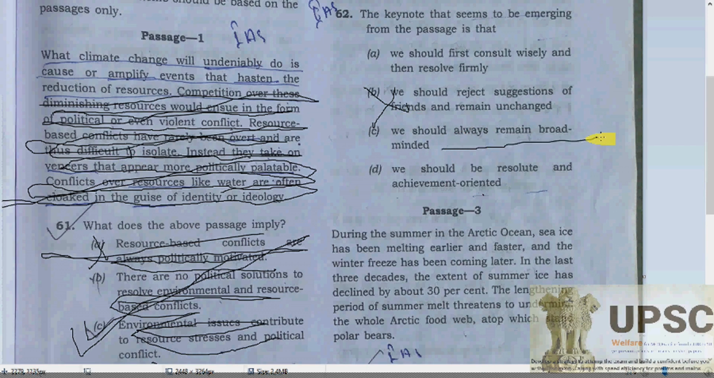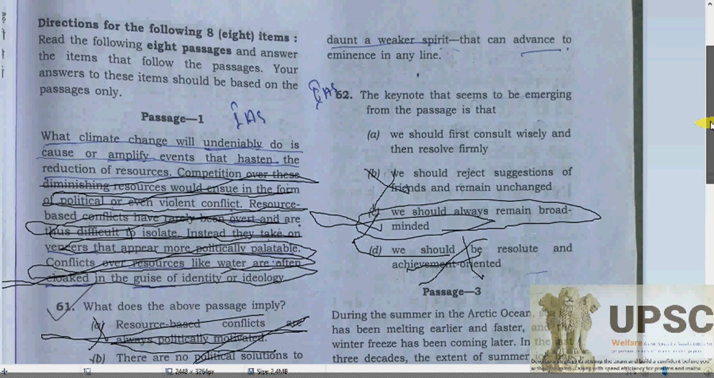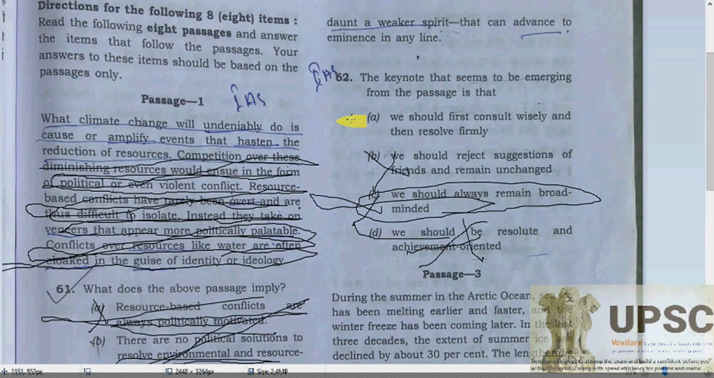And we should always remain broad-minded? No, that is not it, because sometimes too much knowledge is also a dangerous thing. So of course we have to make a balance. We should be result and achievement oriented? No, that is not always it. Sometimes always being achievement oriented is not good for sustainable development and sustainable goals. So my dear, here we have only one choice, that we should first consult wisely, then resolve firmly. Of course, wasn't it? Definitely you will have no doubt about that.